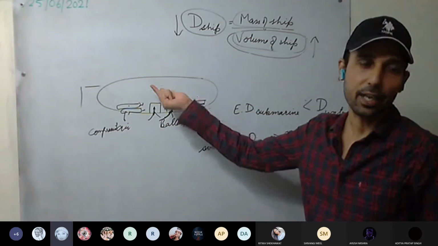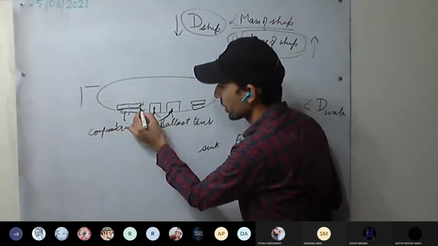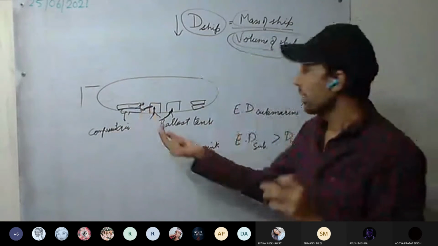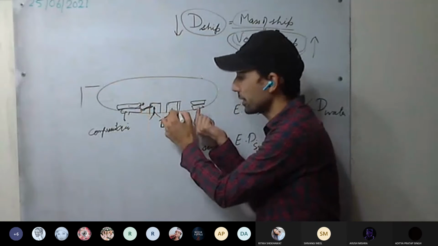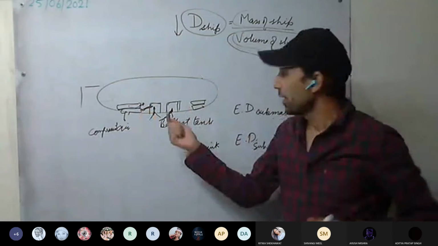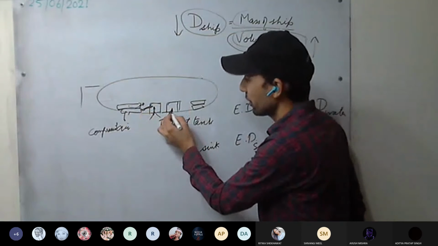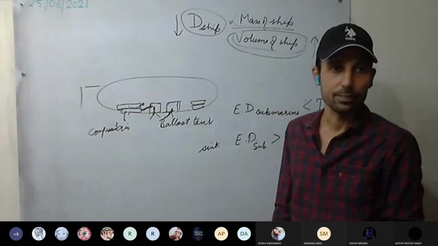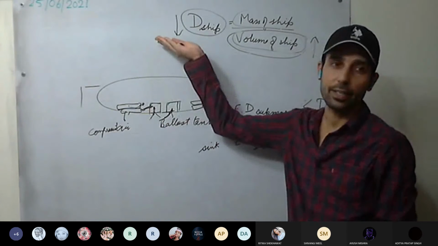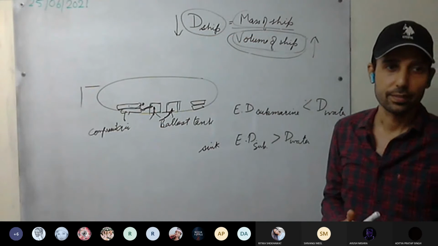Now we have to make it rise again. How can we make it rise again? From the compressed air cylinders. We will open the cylinders and this compressed air is pushed into these ballast tanks. As it is pushed into ballast tanks, it will expel the water away and again they will be filled with air. Now we have reduced the effective density and it will rise again. Understood this one?